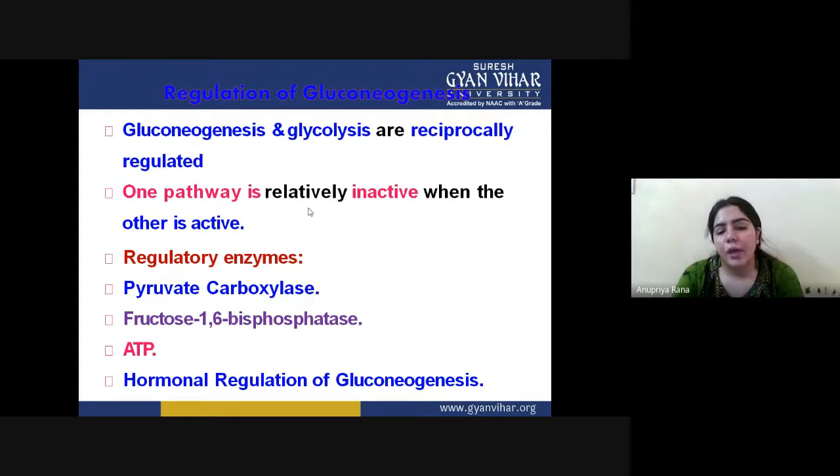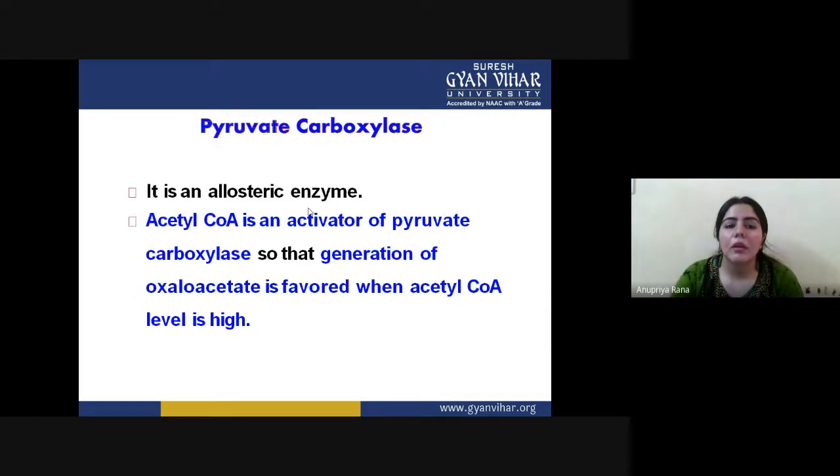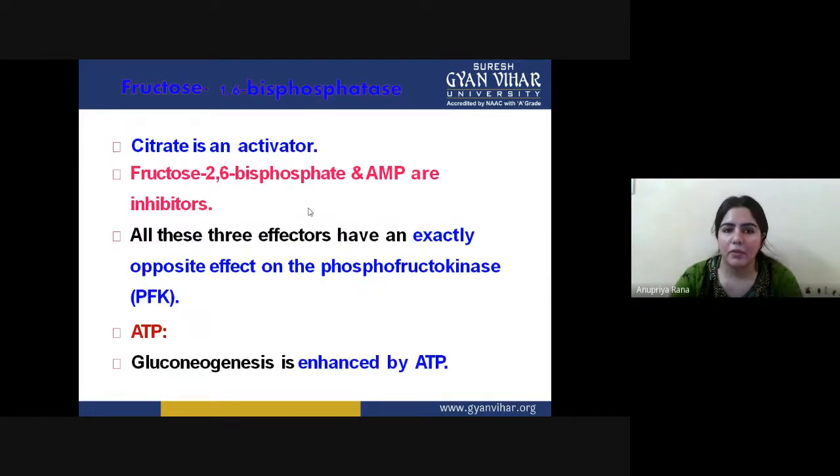Regulatory enzymes: pyruvate carboxylase, fructose 1,6 bisphosphatase, ATP, hormonal regulation. These are all the things needed for the regulation of gluconeogenesis. Also, the pyruvate carboxylase enzyme is very important; it is activated by acetyl CoA. If there is no activation by acetyl CoA, then gluconeogenesis will not take place.